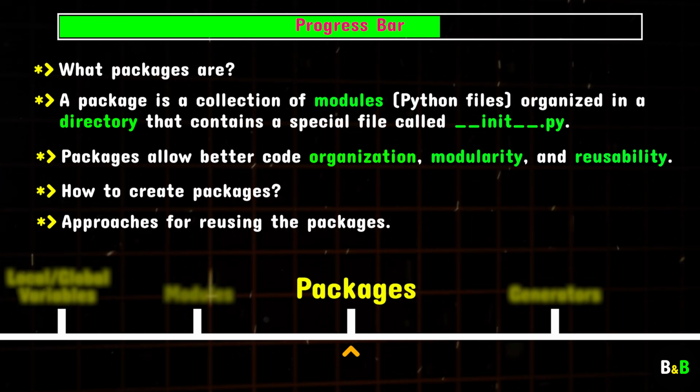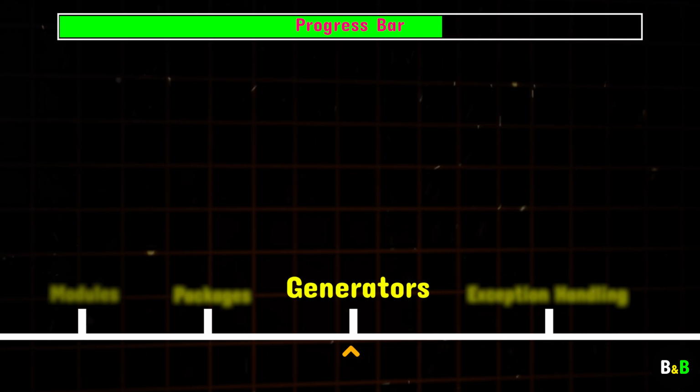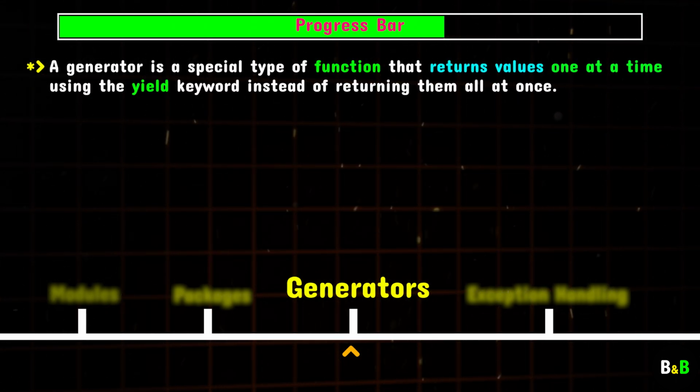After learning about packages, we'll move on to our next topic, that is, generators in Python. So, what exactly is a generator? A generator is a special type of function in Python that produces values one at a time instead of returning them all at once. This is incredibly useful when working with large data sets or when you want to optimize memory usage in your programs.